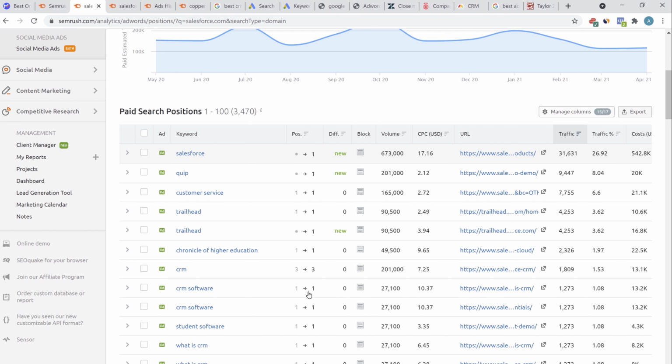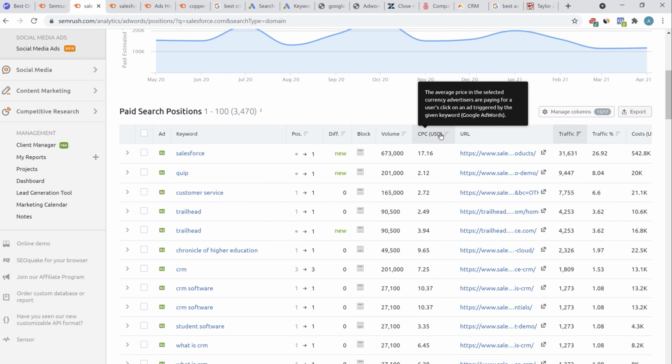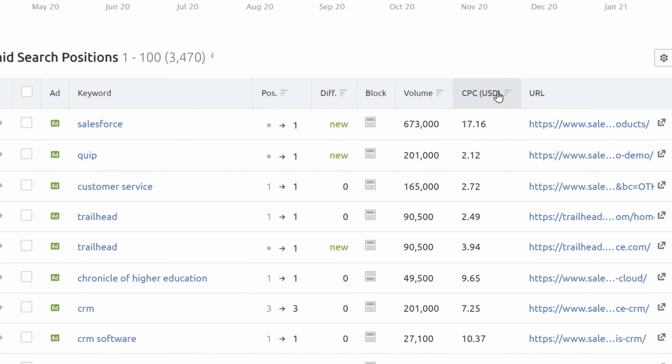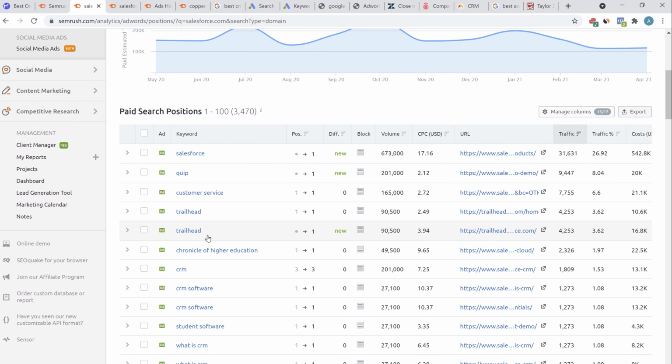So Salesforce is searched for 673,000 times. CRM software is searched for 27,100 times per month. This is the cost per click, which is the approximate amount that Salesforce has to pay if someone searches for a keyword and then clicks on the Google search listing. So if someone searches for CRM software and clicks on their listing, then Salesforce has to give approximately $10 to